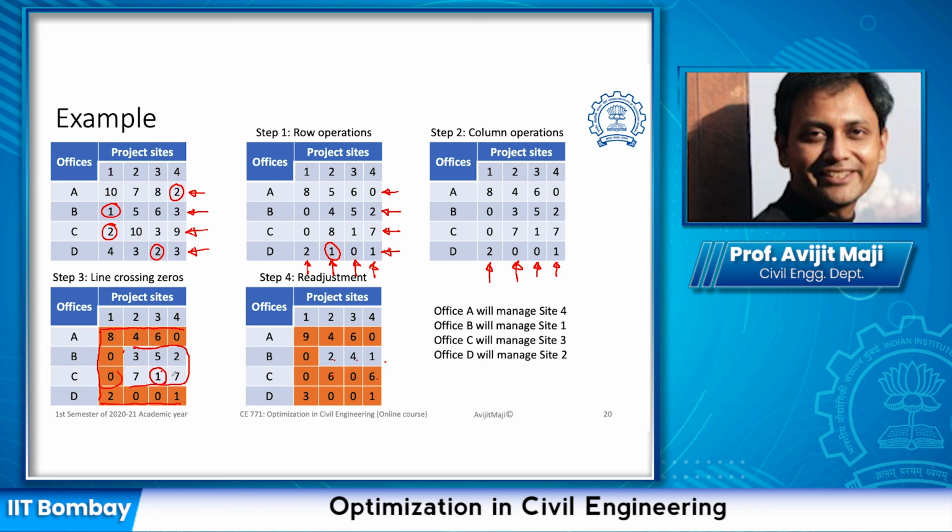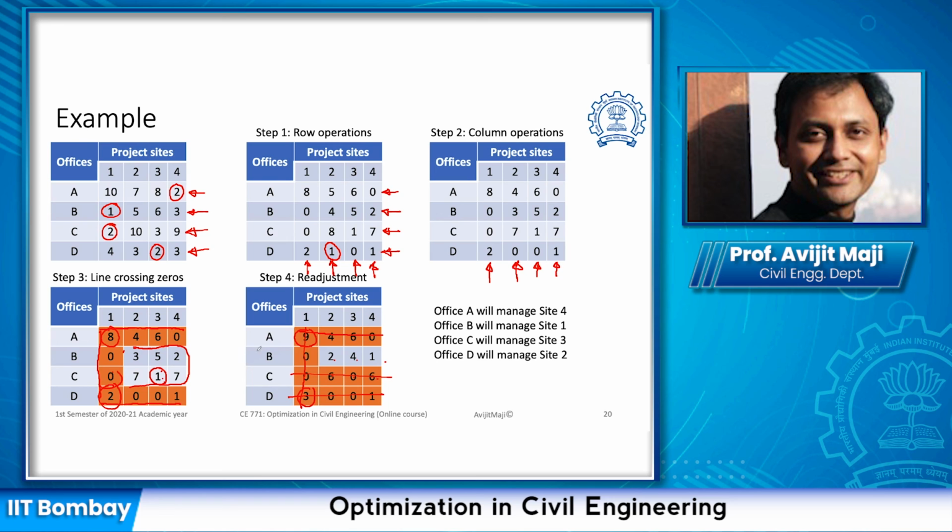Then we said we need to add the same amount at the cells where the lines are crossing. So this horizontal line and this vertical line are crossing here. We need to add. So that is how we got the value 9. Another point where two different lines are crossing is here. Again we add 1 here. That is how we got this value here. Now once we readjust, we can see that we can actually have 4 lines and we have 4 demand or supply nodes, which means we have reached the optimum solution.